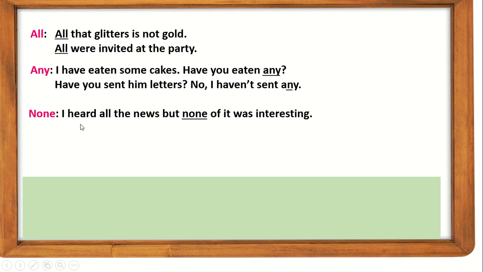Here comes none. None is used for both uncountable and countable nouns. For an uncountable noun, it takes a singular verb. I heard all the news, but none of it was interesting. News is uncountable and the verb is singular here. But for the countable, none is or are happy in this world. It's an interesting thing that for the countable noun, none takes is or are, that is both singular or plural. Any one can be used here.